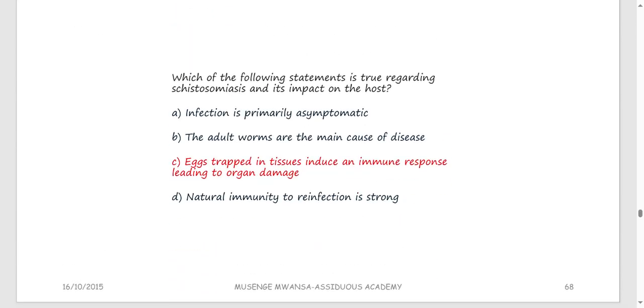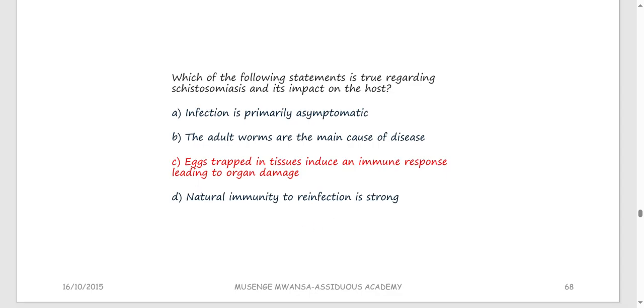Which of the following statements is true regarding schistosomiasis and its impact on the host? Infection is primarily asymptomatic. Really not true, unless in the first stage. The adult worms are the main cause of disease. It's actually the eggs which are the problem. Eggs trapped in tissue induce an immune response leading to organ damage, and that's a problem.